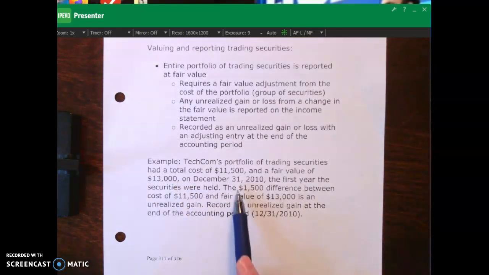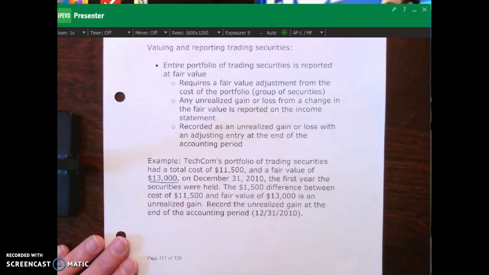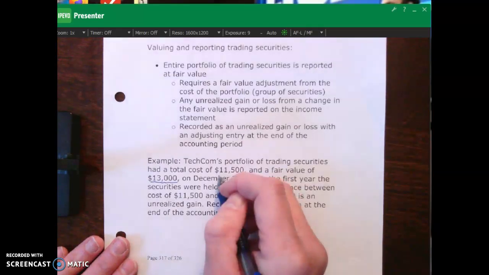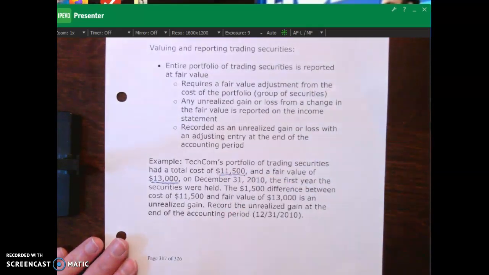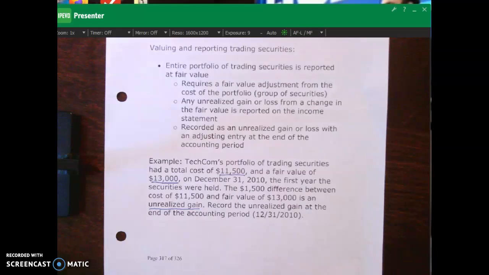Here's the market value, this is what it's trading for in the stock market. This is what they paid for it. So it increased by $1,500. That is considered an unrealized gain, as opposed to a gain that would be realized. We would realize the gain once we sold it. But this is unrealized because we haven't sold it, but we do have to recognize that it has increased in value.